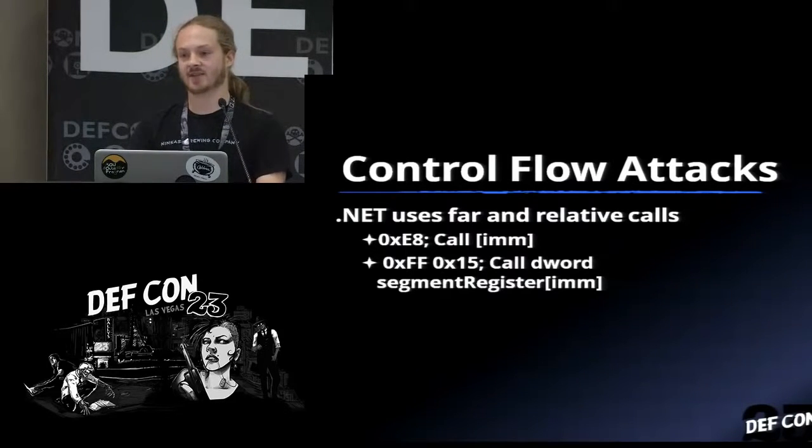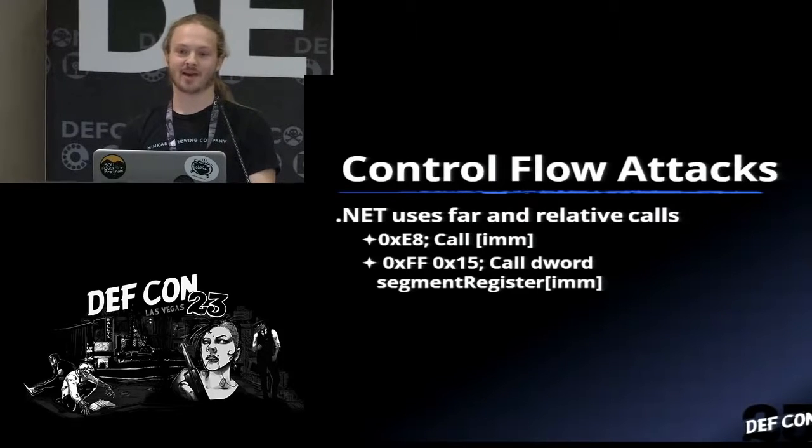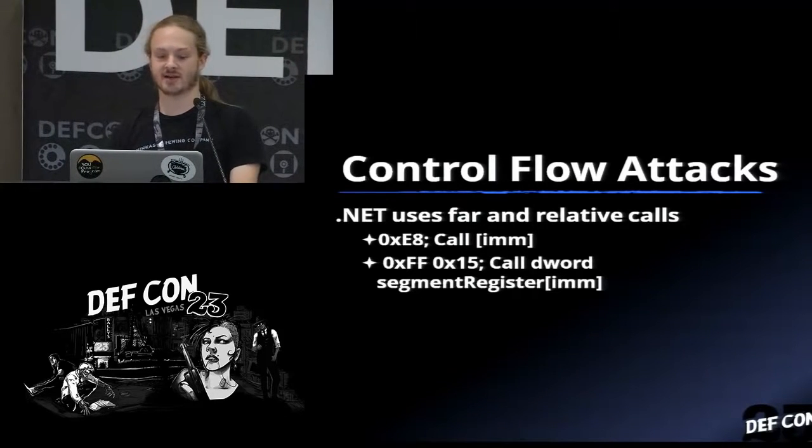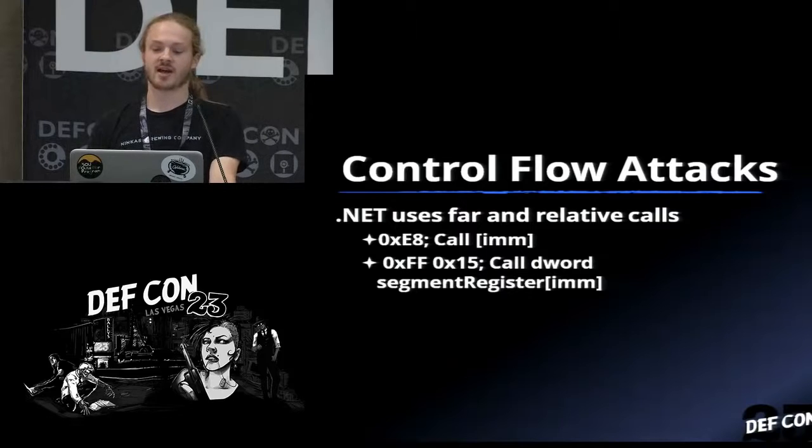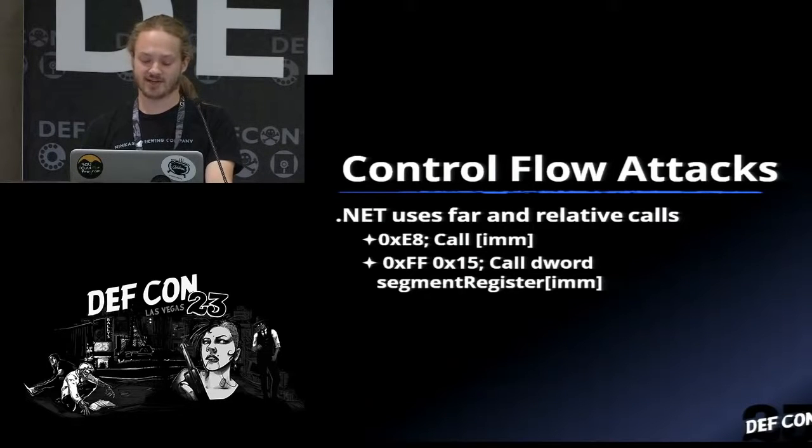If you want to attack something and you don't want to do what I did and restart your application or wait, you can do things at the machine code level. So in .NET, there are both far and relative calls. Because I showed you how easy it is to dump that machine code, I'll show you how easy it is to overwrite that machine code. Just figure out what call instructions are going to whatever method it's actually calling, and then just replace and change them. So this is a way to attack something after JIT when you don't want to wait because you're lazy, or you want to do something right now and not wait.